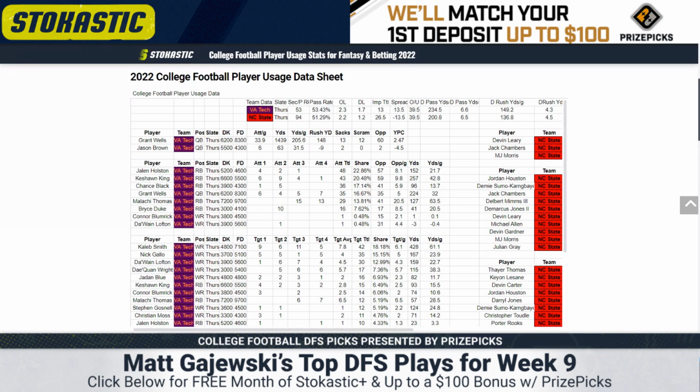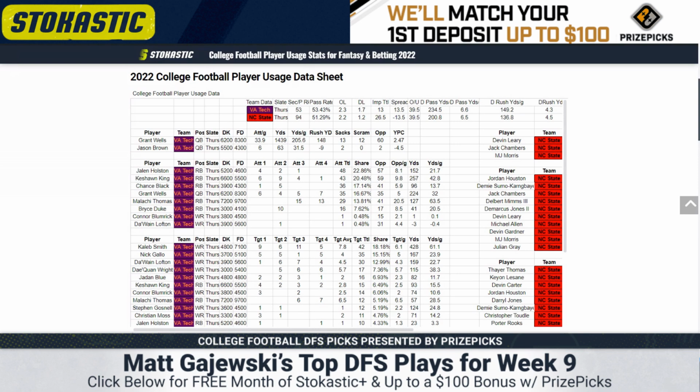In the backfield, Malachi Thomas returned, and it looks like Keyshawn King might miss this game. He's really their only change of pace. They kind of phased out Jalen Holston entirely, but all this to say, Keyshawn King has a good workload, and he's somebody you can certainly look at in DFS. It's another slate where I don't really anticipate us having trouble spending the entire salary, so I'm not really worried about the price here for him.